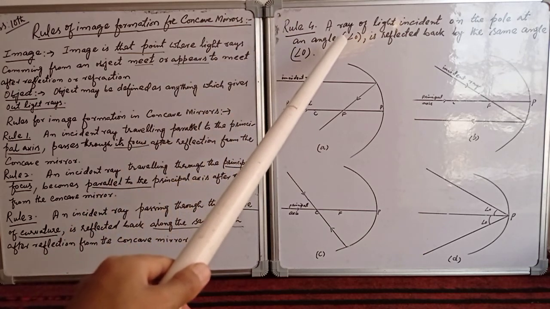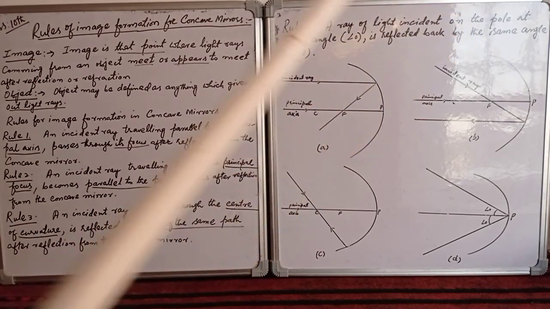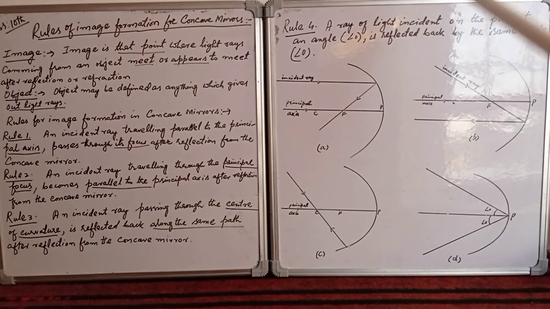Dear students, rule number 4 says that a ray of light incident on the pole at an angle, angle O in brackets, is reflected back by the same angle. That means that if a ray of light is incident on this concave mirror at some angle, that very ray is reflected back by the same angle.